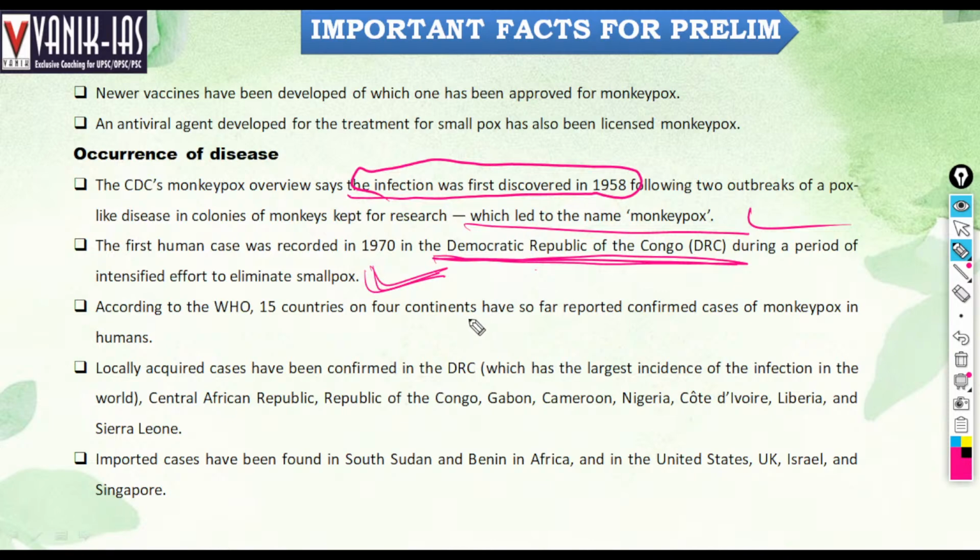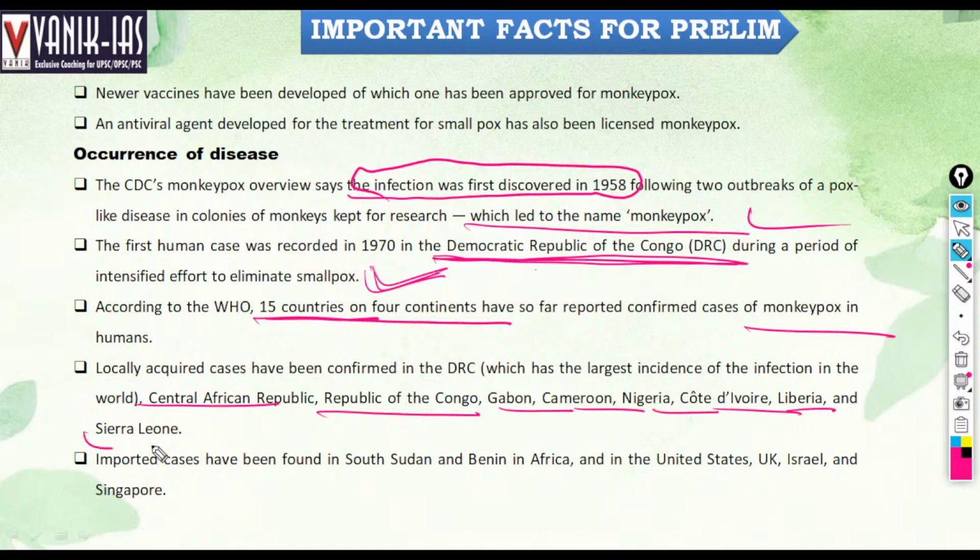According to WHO, 15 countries in 4 continents had so far reported confirmed cases of monkeypox. Locally occurred cases have been confirmed in the DRC, the Democratic Republic of Congo, which has the largest incidence in the world, as well as the Central African Republic, Republic of Congo, Gabon, Cameroon, Nigeria, Cote d'Ivoire, Liberia and Sierra Leone. Imported cases have been found in South Sudan, Benin, the United States, UK, Israel, and Singapore.